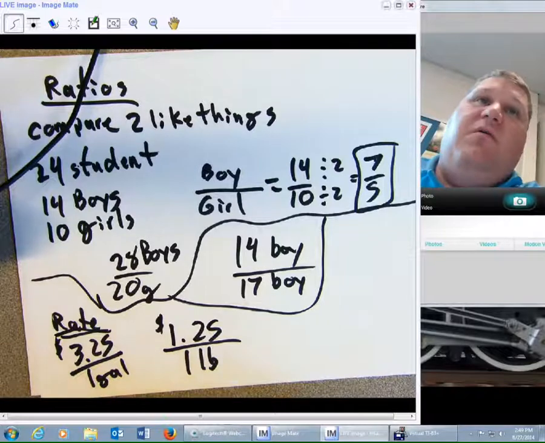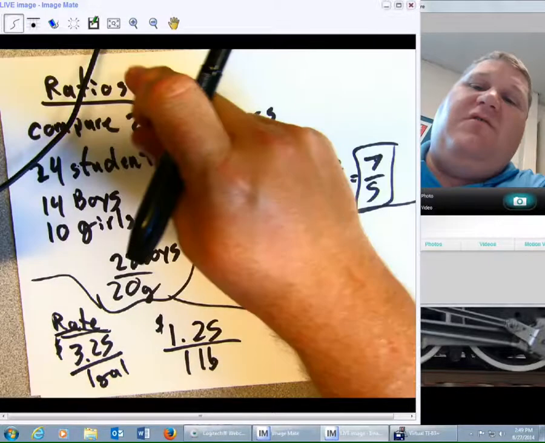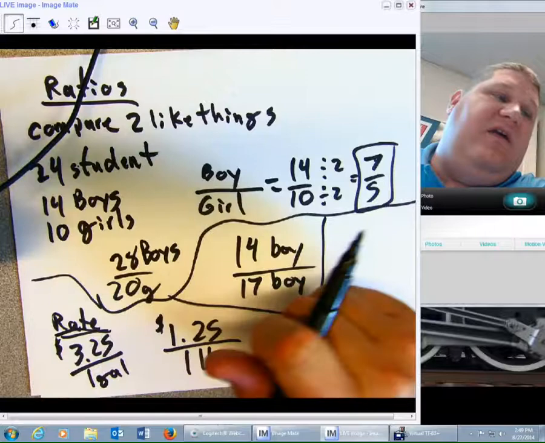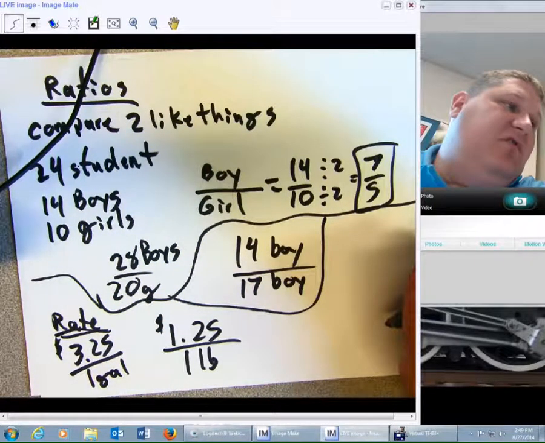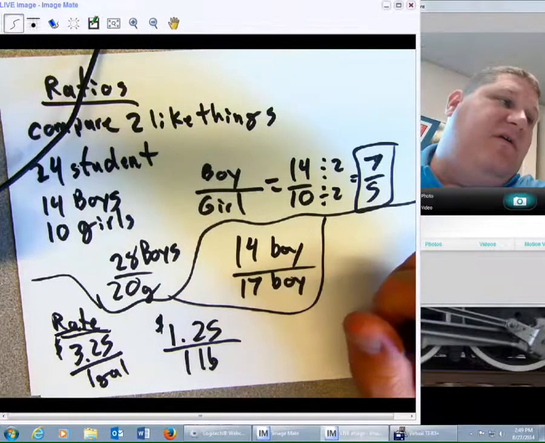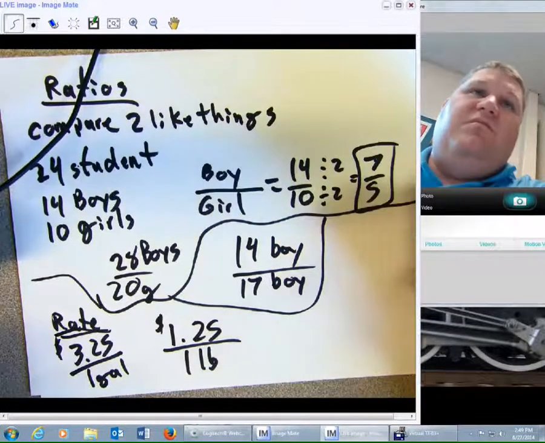So, among our things we need to be careful of is a ratio compares two like things. And we need to be able to stack those up. We need to be able to reduce them. We also could make them bigger if we needed to figure out how many people are needed in an entire group.